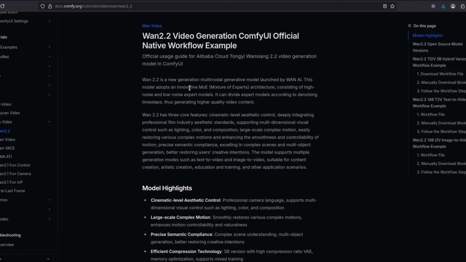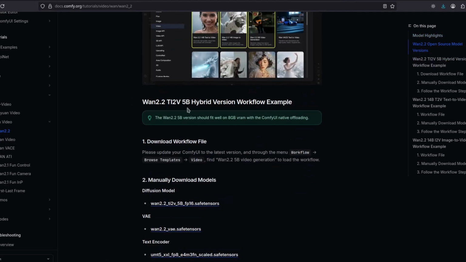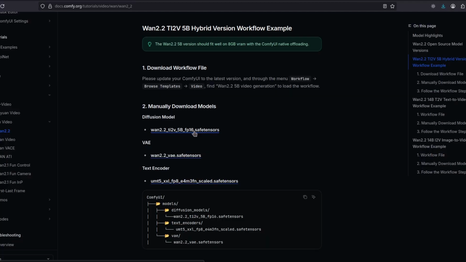Here on the official ComfyUI website, they already have some workflow examples. So you can go here and see the examples for each model, also with the link to the files to download if you want.